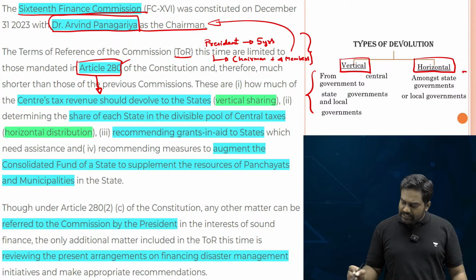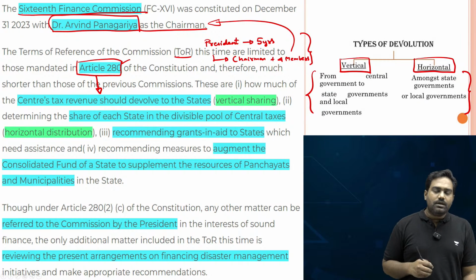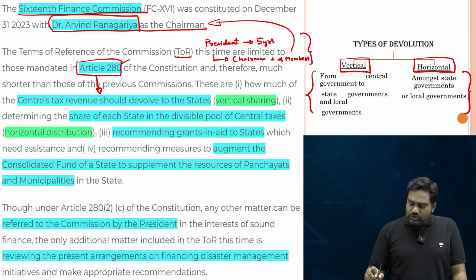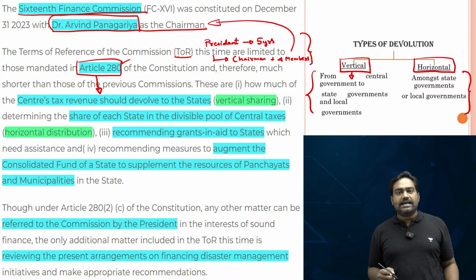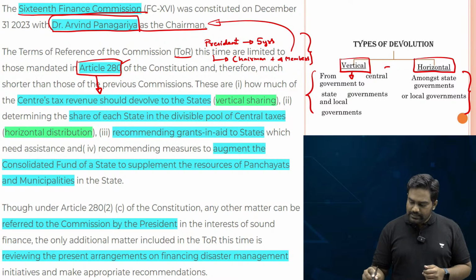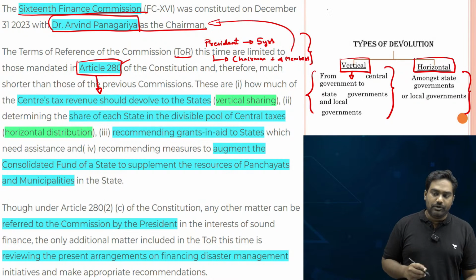See, when it comes to the tax revenue, which is collected by the states and by the center, eventually the taxes collected and held by the center have to be distributed, devolved to the states as well. So the percentage of tax revenue which is devolved from the center to all the states collectively, that is your vertical devolution.